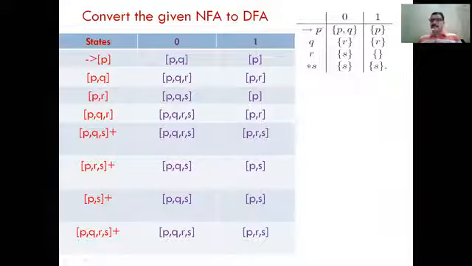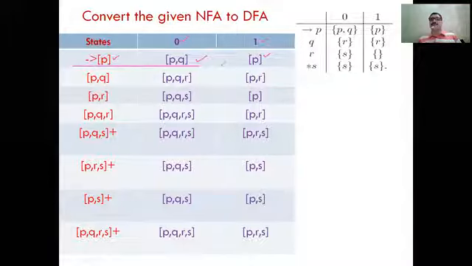So what is the initial state here? That is P. So write here P. Clear? Write the complete transition of P. So P on input 0, and this is input 1 right here. And the transition of P is P comma Q and P. So just write here PQ and P. ये just आपने क्या किया? Initial state को आपने as it is copy कर लिया. This is the first step. I will explain you in a very easy way, right? So just copy the initial transition of the initial state.